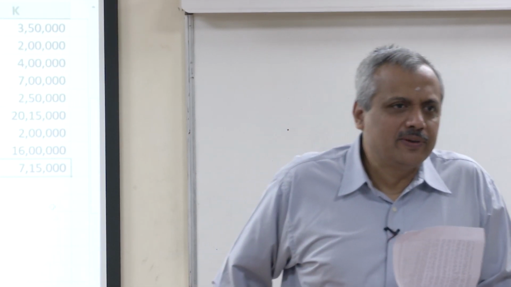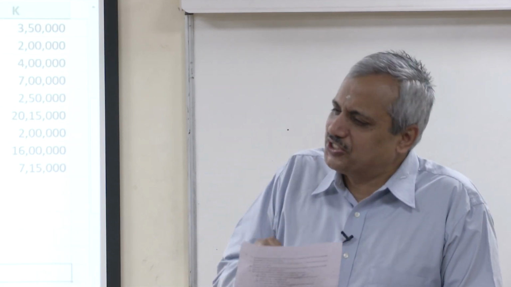When it is paid, what happens? It is an expenditure plus your bank balance comes down. Next, manager salary 25,000 per month, 25 into 11, expenditure as well as your bank balance comes down.